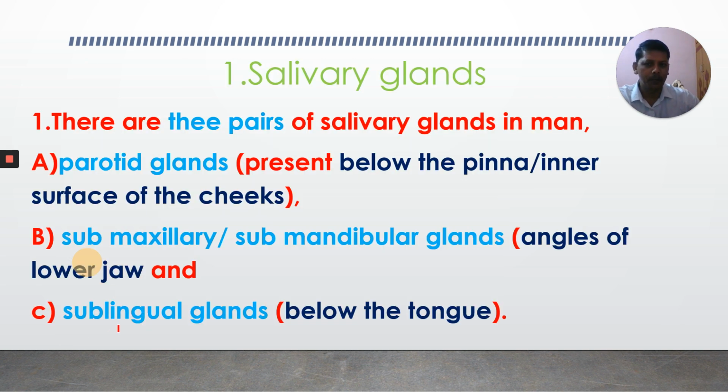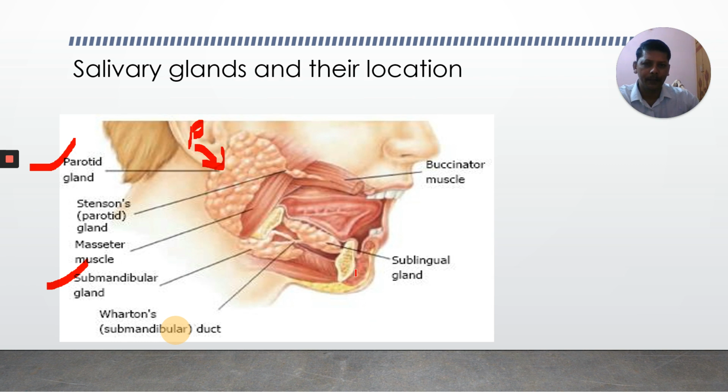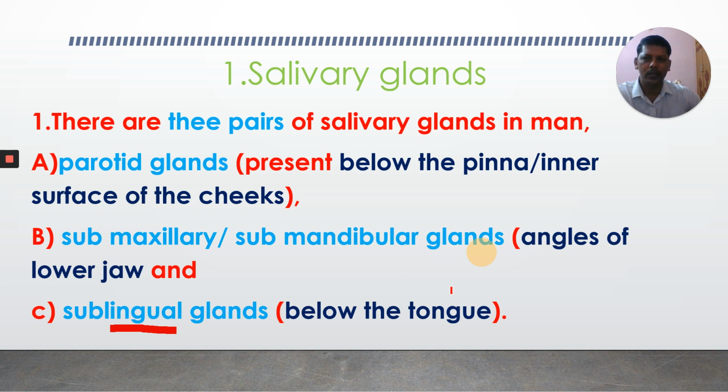The third one, sublingual. The word itself is self-explanatory. Okay, it is telling the meaning. Where they are located: sub, below, lingua, tongue. Okay, these are present below the tongue. Observe here, this is the tongue, and below the tongue we have what type of salivary gland? Sublingual gland. Like that we have three pairs of salivary glands.